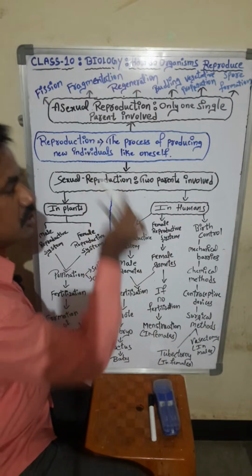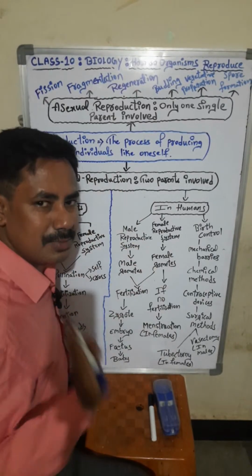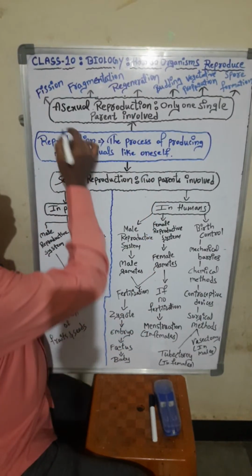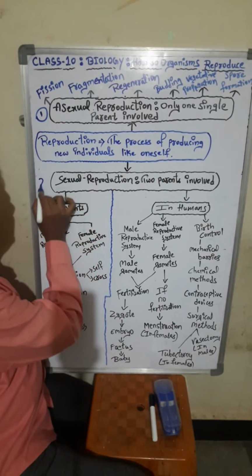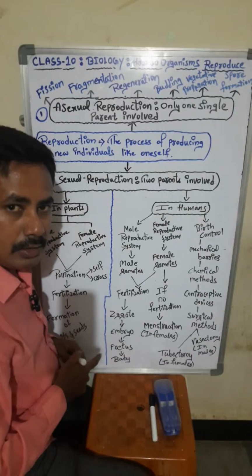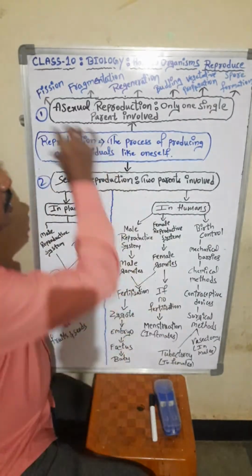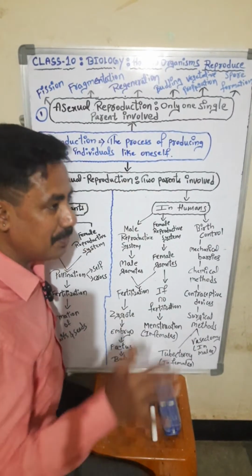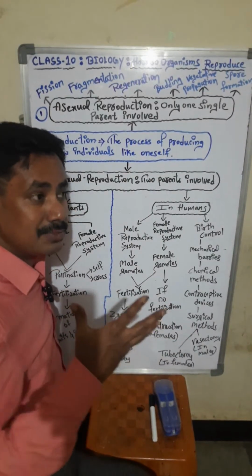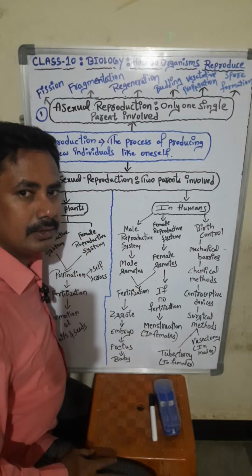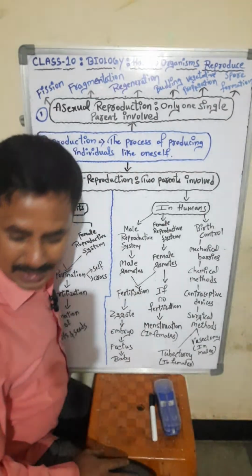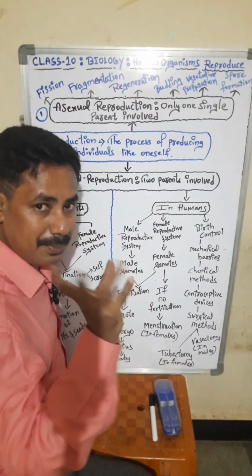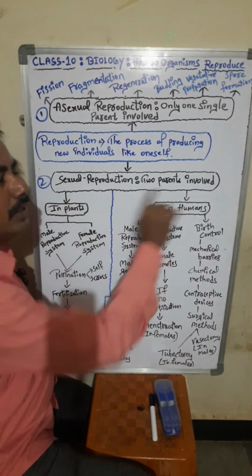So now reproduction has two types, only two types, students. Simple. Asexual reproduction, and the second one is sexual reproduction. Reproductions are of two types. Asexual reproduction कहाँ पे होता है? Where does it happen? It happens in lower organisms, the organisms that are still not highly well developed. In highly well developed organisms like human beings and in some big plants, flower bearing plants, in them sexual reproduction takes place.